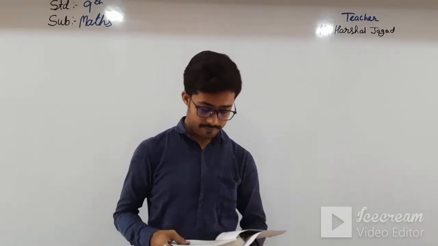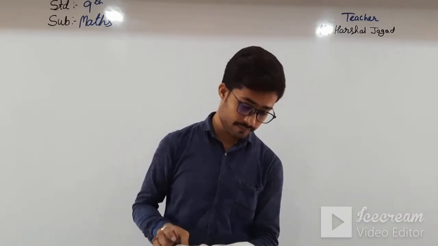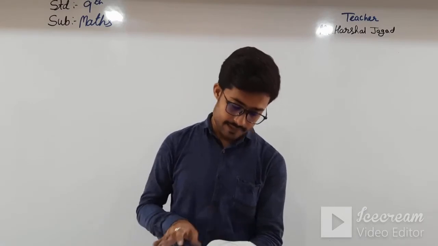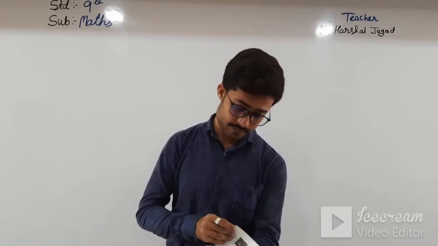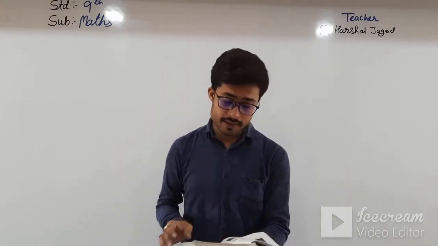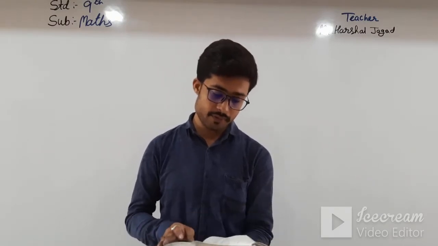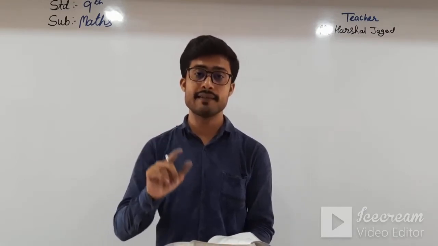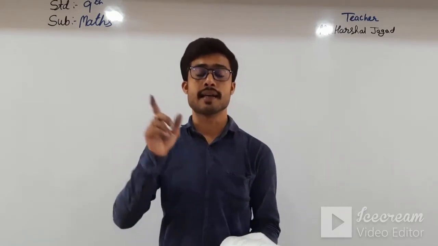Then there is another topic, irrational numbers on the number line, that will not come. See here, topic number 1.4 has been cancelled. That means examples number 2, 3, 4, 5, 11 and 12, these examples and all those methods are cancelled.